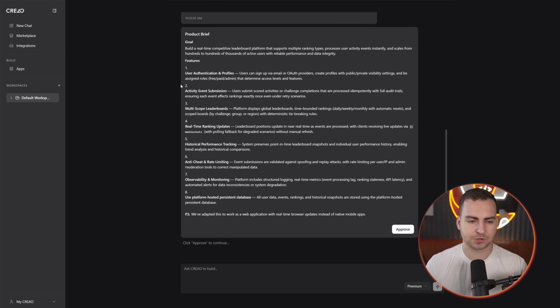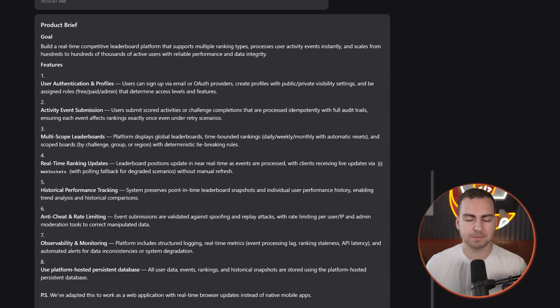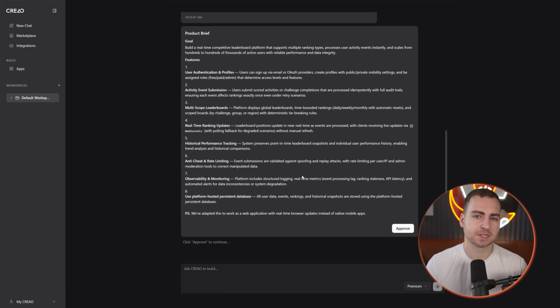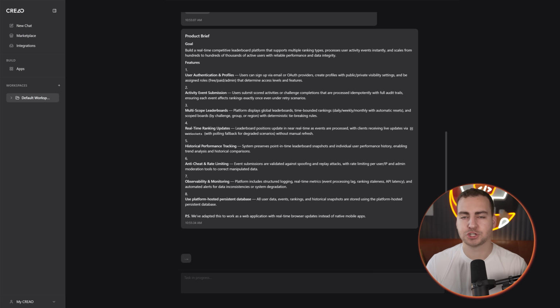Okay, so now that I've done that, it's created a simple product brief for me based on the prompt that I gave it. So I just want to read through this and make sure everything looks good. Now I am going to make a web app because this doesn't create mobile apps. So I'm going to go ahead and press approve and then have it generate this code.